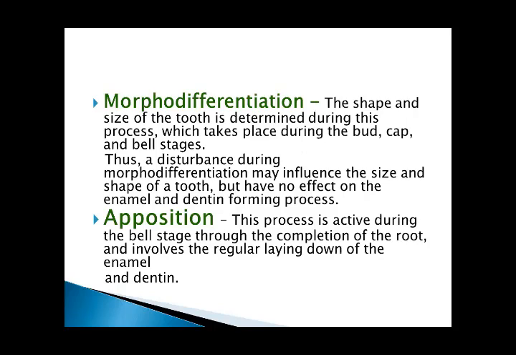Fourth is the morphodifferentiation. The shape and size of the tooth is determined during this process, which takes place during the bud, cap, and bell stages. A disturbance during morphodifferentiation may influence the size and shape of the tooth, but have no effect on the enamel and dentine forming process.